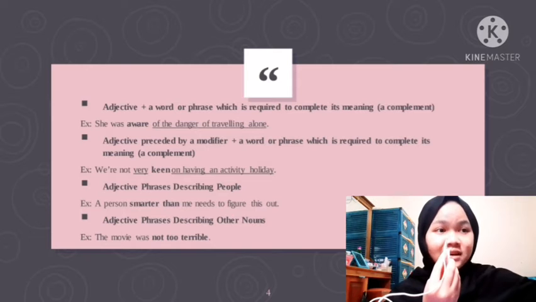Adjective phrases describing people. For example, a person's mother then needs to figure this out. Adjective phrases describing other nouns. For example, the movie was not too terrible.